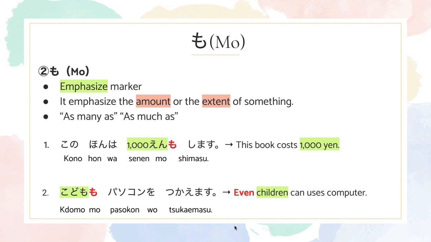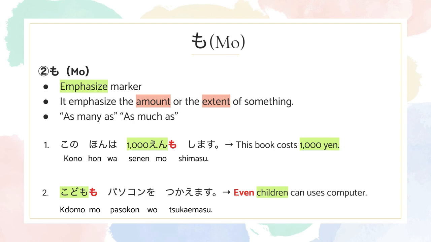The next one says, 子供もパソコンを使えます。It means even children can use a computer.